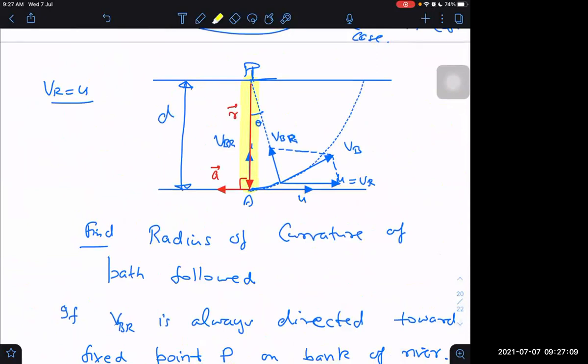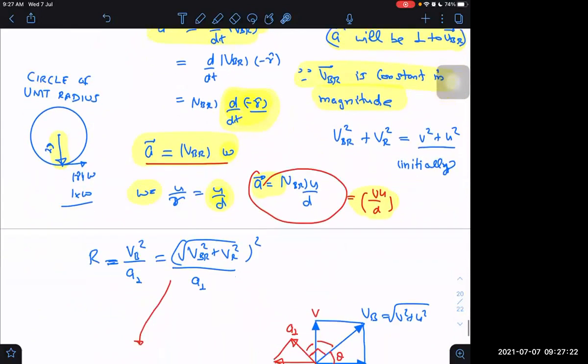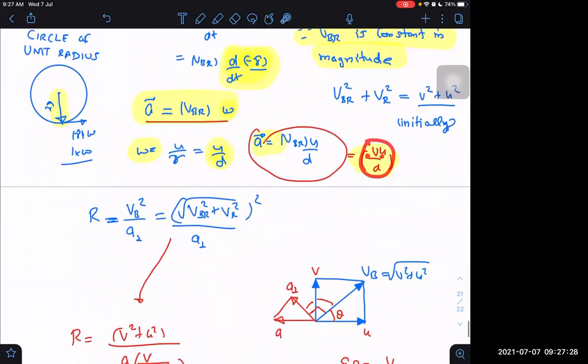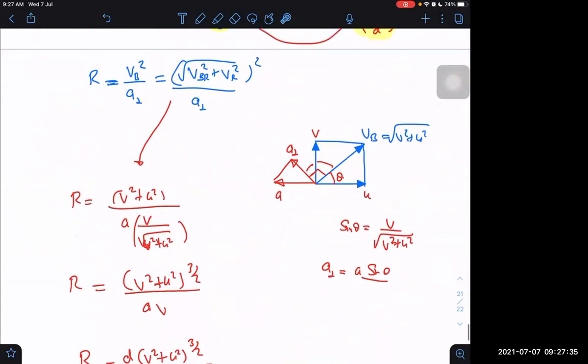But with what angular speed will total R rotate? This side velocity is U. U is trying to rotate it. So I can say U divided by R is omega. Is it okay? U divided by R is omega, or U divided by D is omega. R is nothing but, in this case, in the initial position, R is D. So we are getting omega as V into U by D. Then R we are getting as V square plus U square whole raised to power 3/2 divided by A perpendicular.